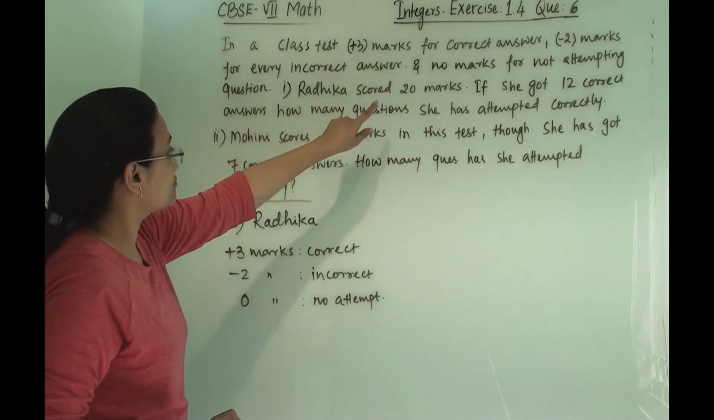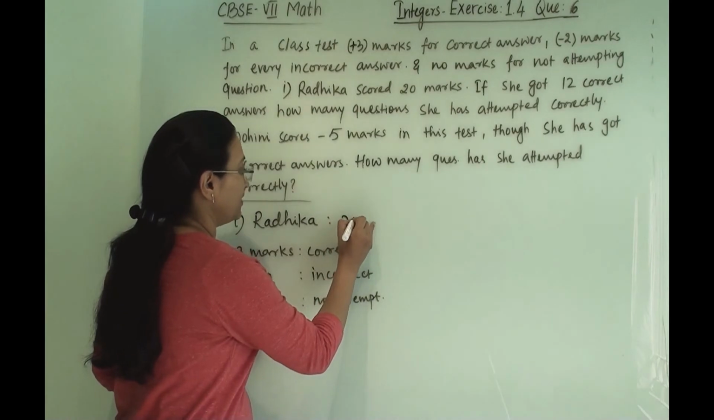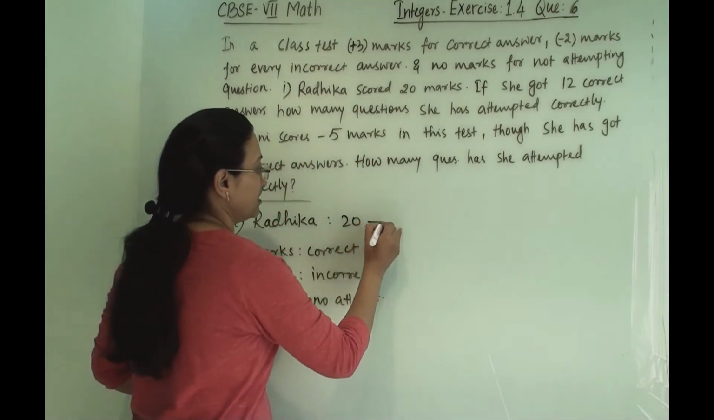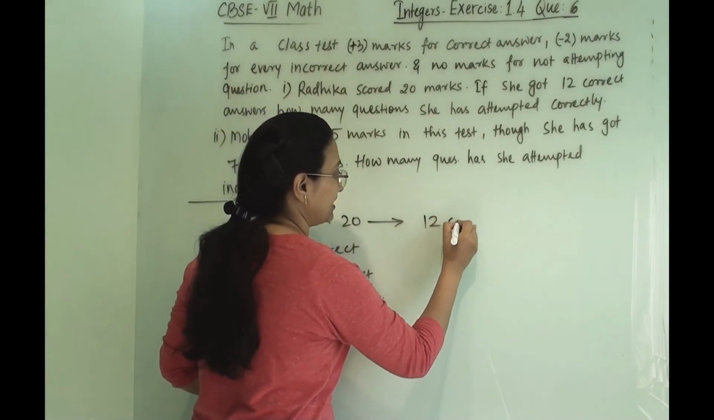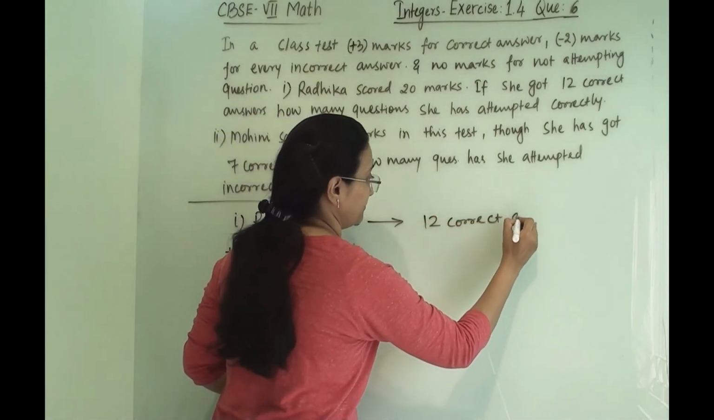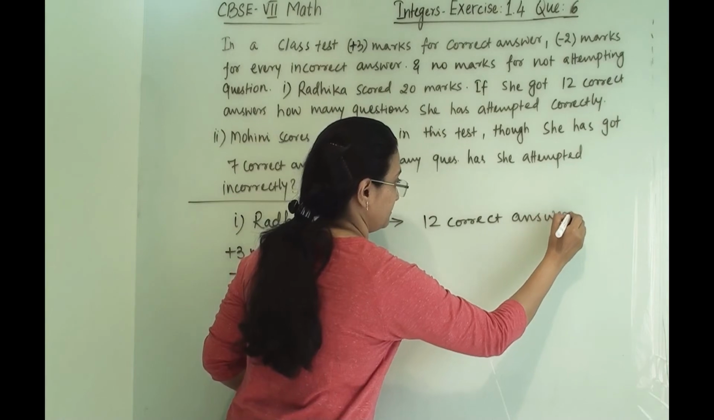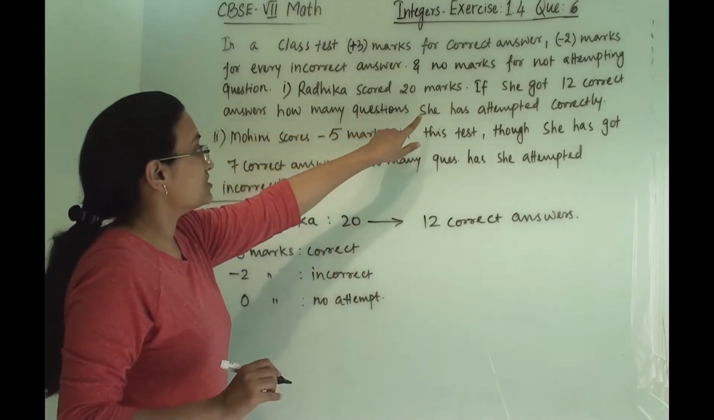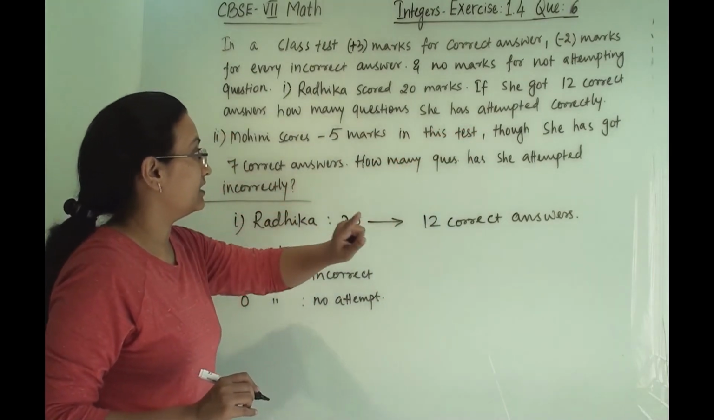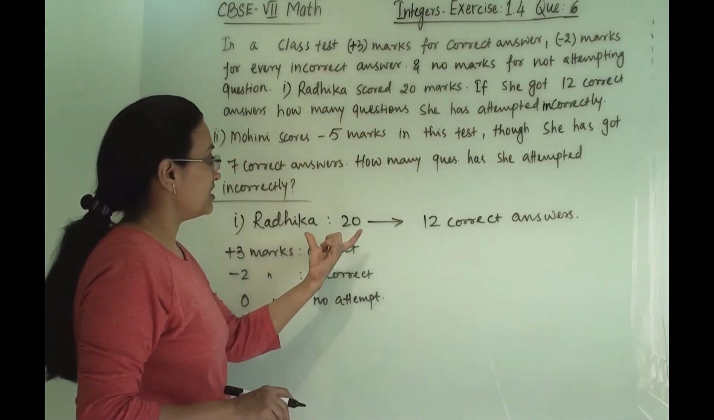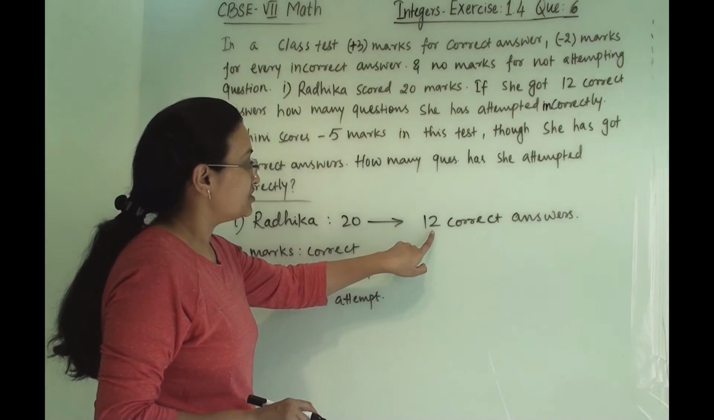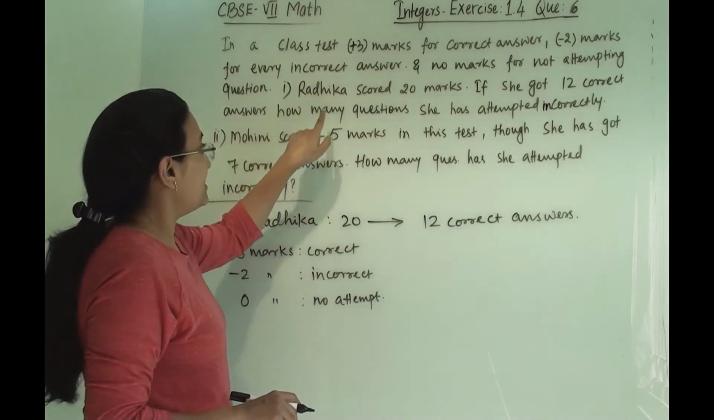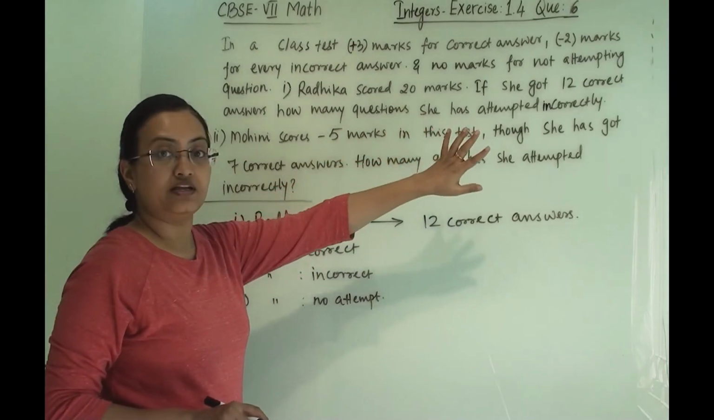So here Radhika scored how many marks? 20 marks. If she got 12 correct answers, how many questions has she attempted incorrectly? So Radhika scored 20 marks and that too she got 12 correct answers. Then how many questions has she attempted incorrectly?